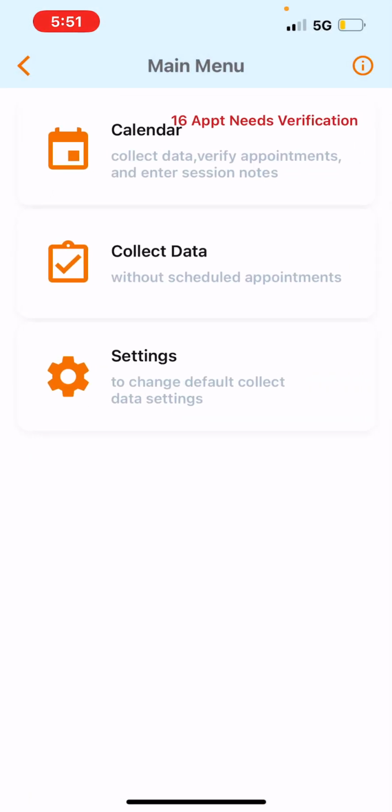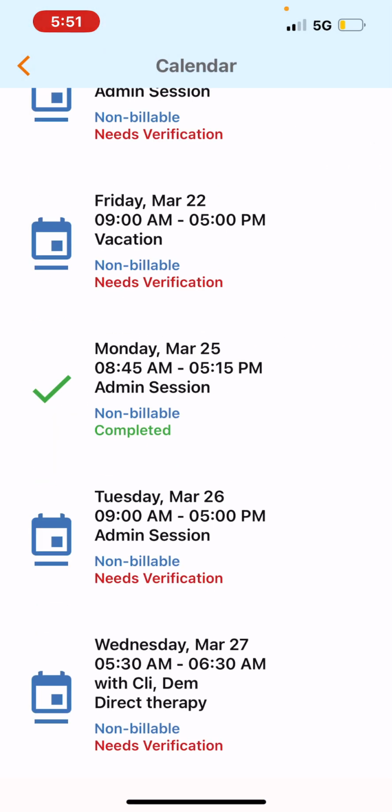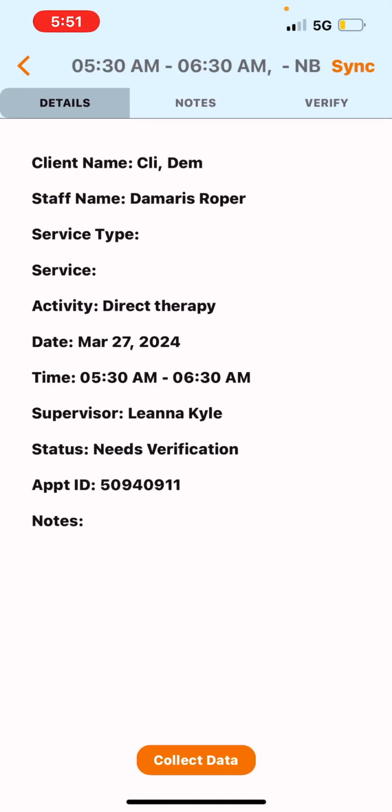I'm going to go to calendar. And today is Wednesday, March 27, 5:30 a.m., 6:30 a.m. This is with my client, so I'm going to click here with my client. Everything here should look correct. So I have the client's name, staff name, service type. It should say ABA, but for training purposes, it is not there. Activities, direct therapy, 5:30 to 6:30, supervisor. Status still needs verification. So all the way at the bottom here, it says collect data. I'm going to click on that.